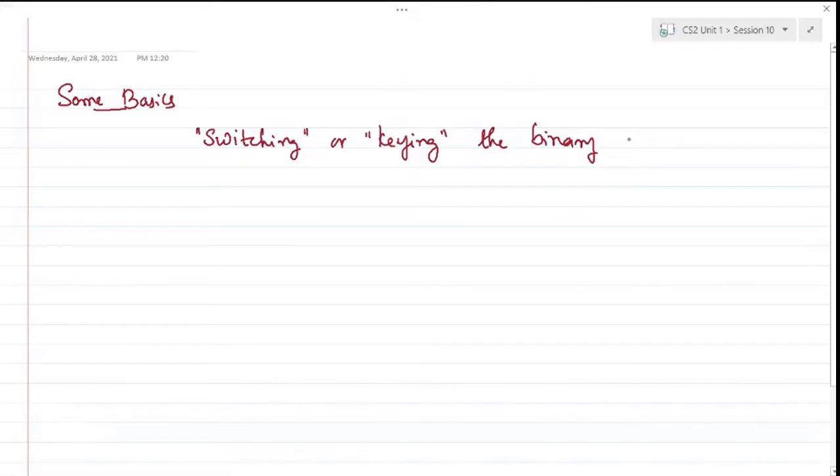So the modulation process involves switching, or keying, the binary symbols 0 and 1.